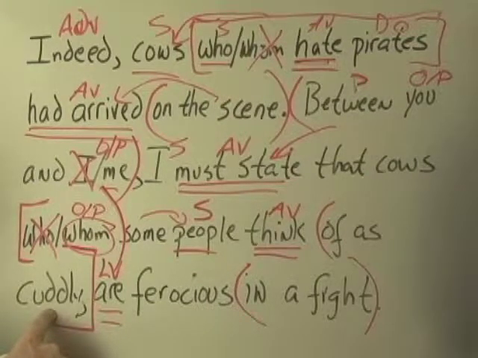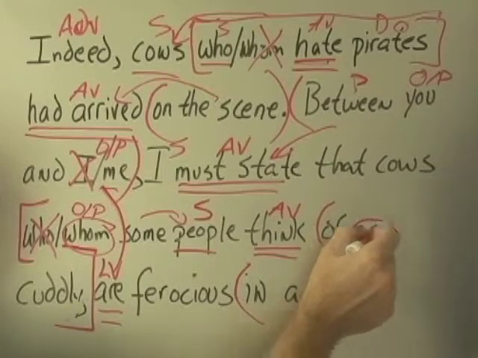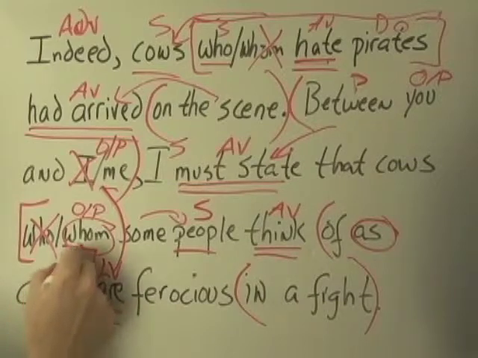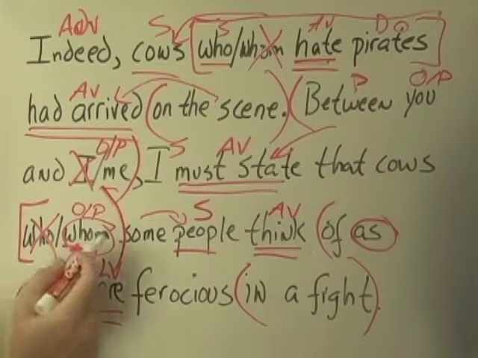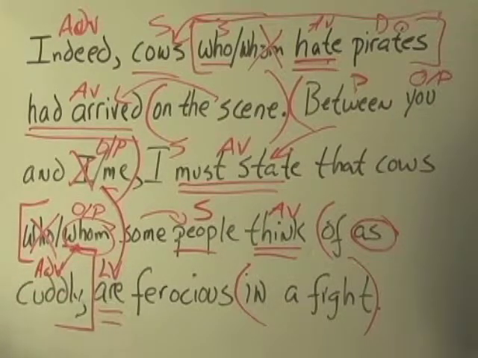I don't see as cuddly somehow modifying thinking. I'm going to say as is a conjunction. Joining cuddly with whom? That cow. Cows are cuddly. So, an adjective. Although that's got an ly on the end of it, so perhaps this is an adverb. We'll have to think about that a bit more. Think about it.